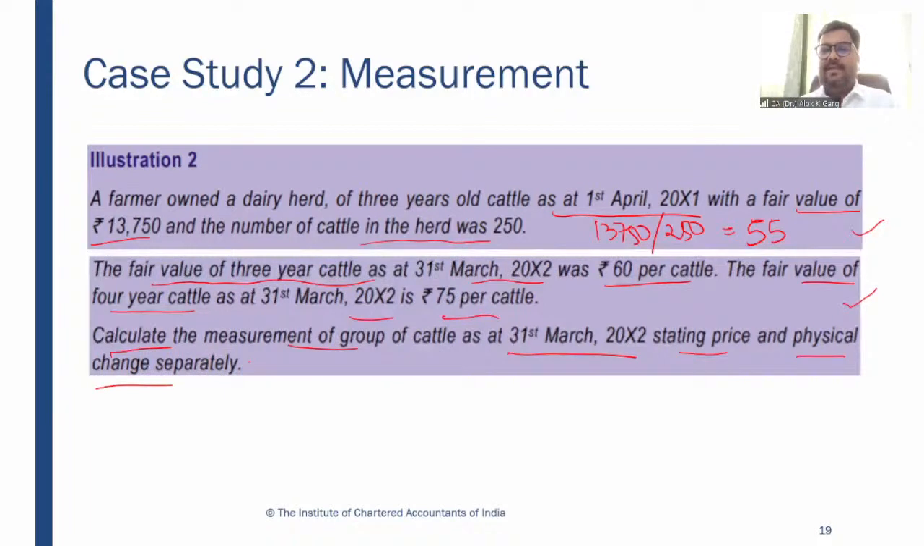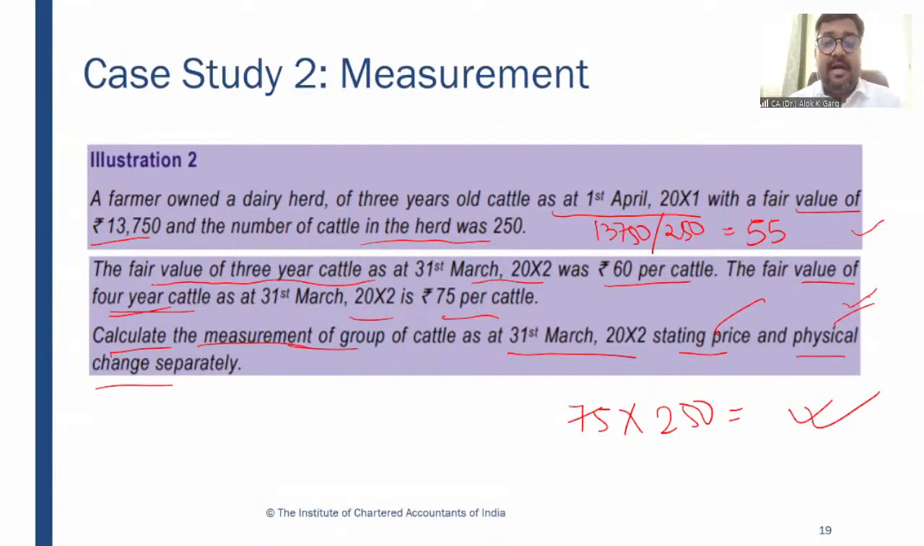So if I have to see the fair value of this cattle after 1 year, of course these become 4-year-old cattle, and I can simply do 75 multiplied by 250. Whatever comes will become the fair value on the reporting date. And the difference between the opening value versus closing value will go into the fair value gains, right? So other income will be credited. As simple as that. But the question is asking you to provide the measurement of group of cattle, stating what is my price change and what is my physical change separately. Understood? So this is the ask of the question.